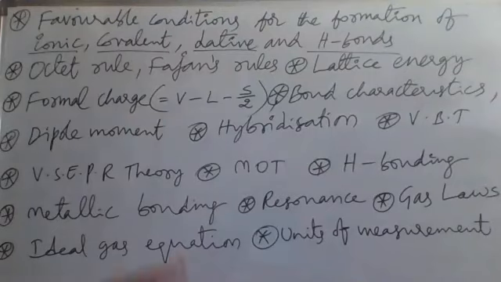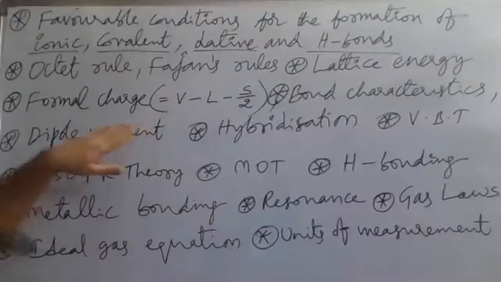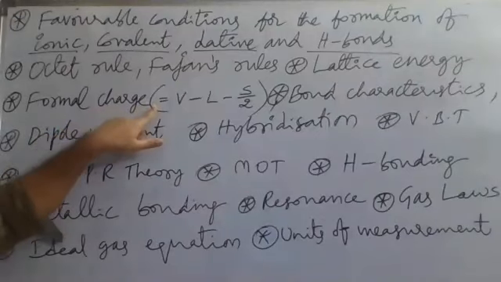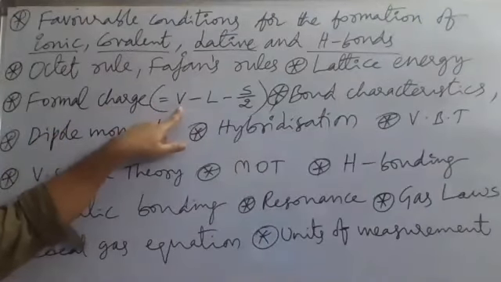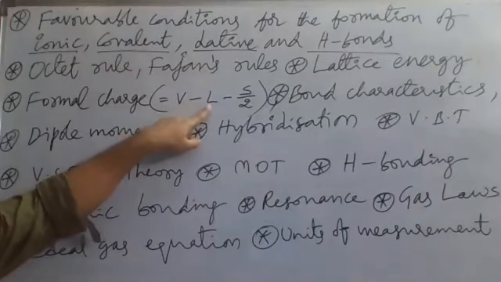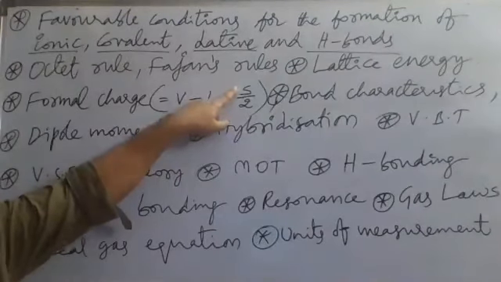So next one, formal charge. What is the formal charge concept about? Formal charge is equal to the number of valence electrons minus lone pair electrons minus shared electrons divided by 2.